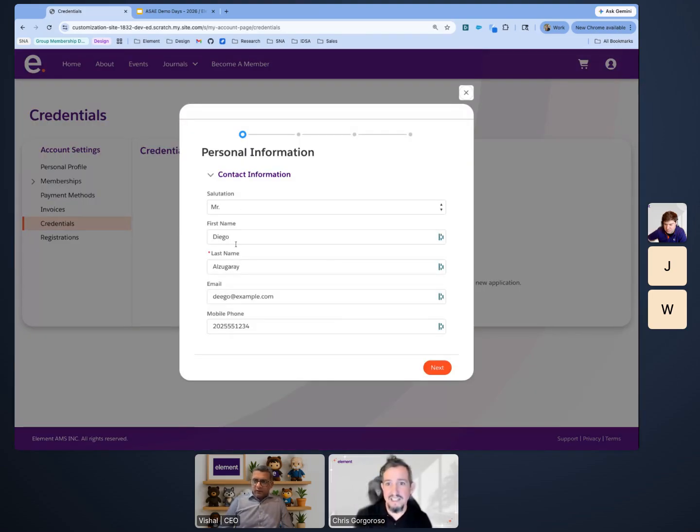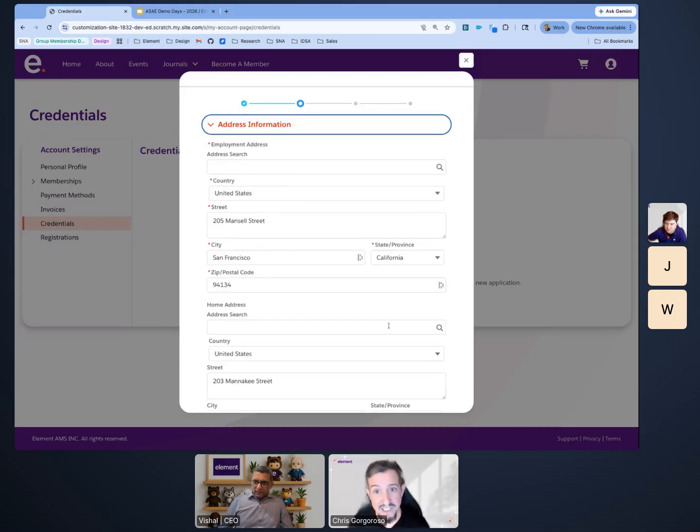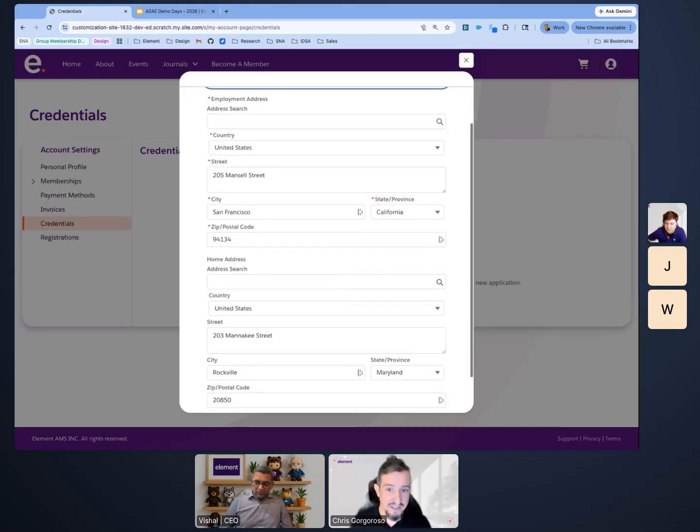What this is, basically, is a workflow that helps you present whatever information you would like to present to your constituents as they're getting credentialed. And maybe Diego's a member, maybe he's not. But if he's not, I definitely want to capture some of that contact information. And of course, some address information.